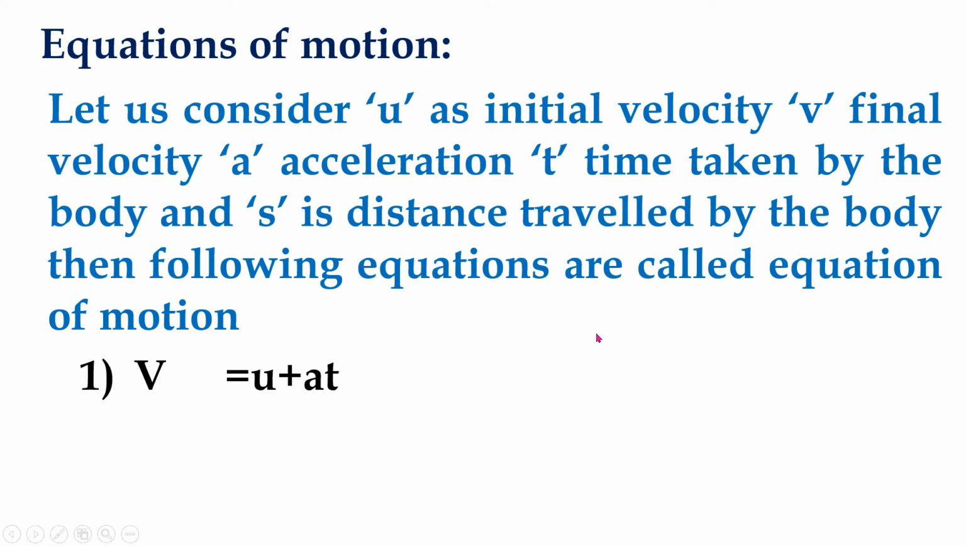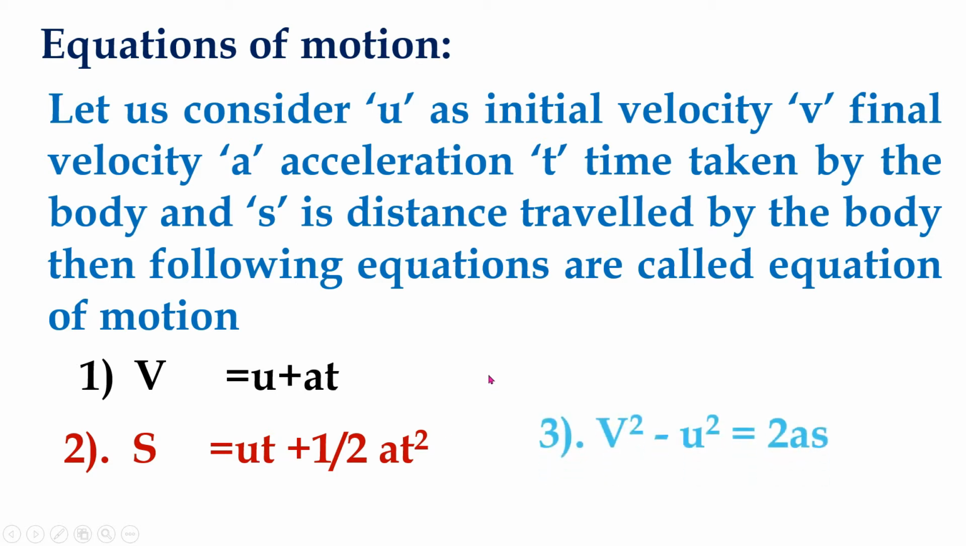They are: 1. v is equal to u plus at. Here v means the final velocity of the body, u means the initial velocity of the body, a is called the acceleration of the body, and t is the time taken by the body to cover the distance. Second equation of motion: s is equal to ut plus half at square. s is the distance traveled by the body, u the initial velocity, t the time, a the acceleration. Third equation: v square minus u square is equal to 2as. These are the equations of motion of the body.